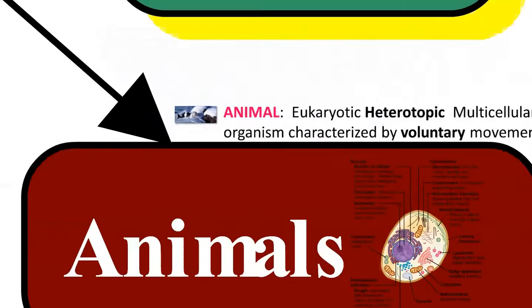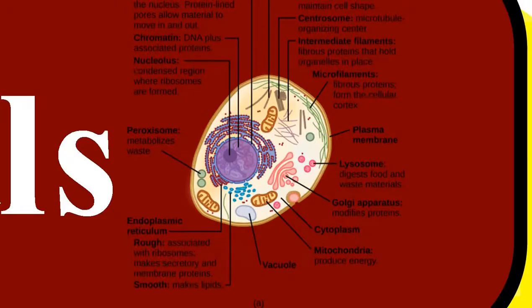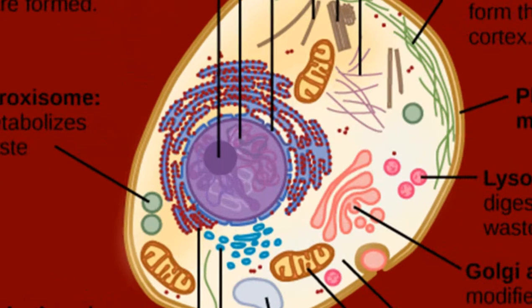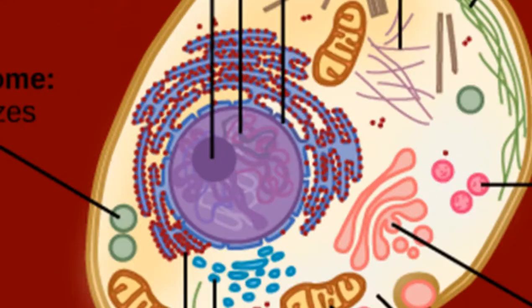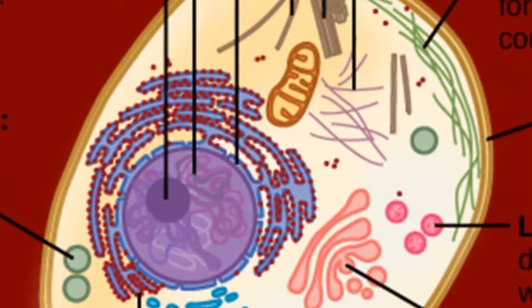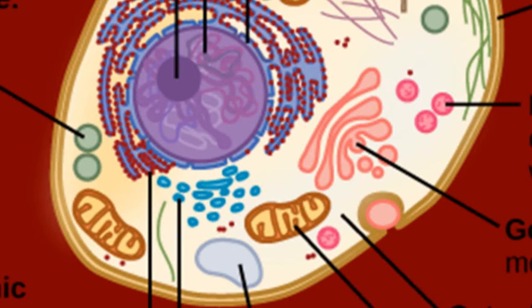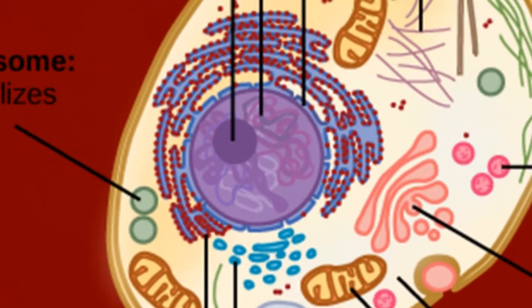They contain eukaryotic cells. In animal cells, we will find the true nucleus. Along with the nucleus, we will find membrane-bound organelles like mitochondria, Golgi apparatus, rough endoplasmic reticulum, and smooth endoplasmic reticulum.